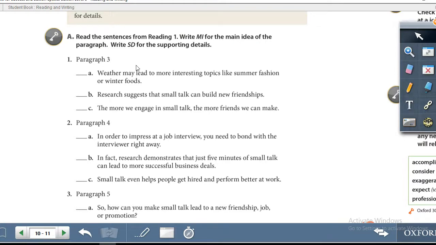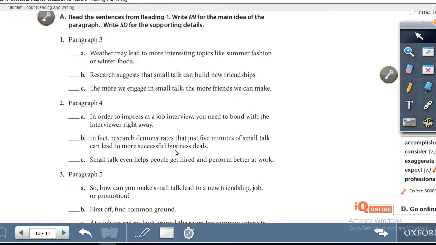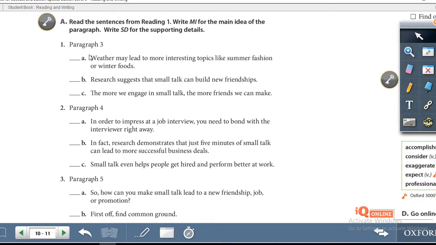So basically what you will do, you will go through each question. Each question has a heading, like for example, paragraph 3. If you feel the first sentence is the main idea, you will just write MI. If you feel the first sentence is the supporting detail, you will just write SD.